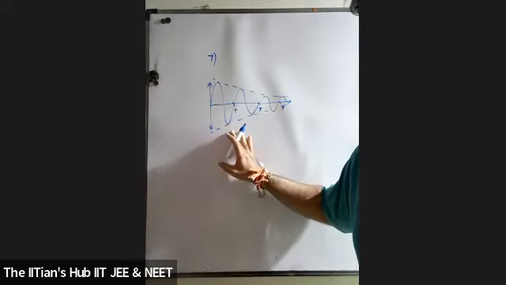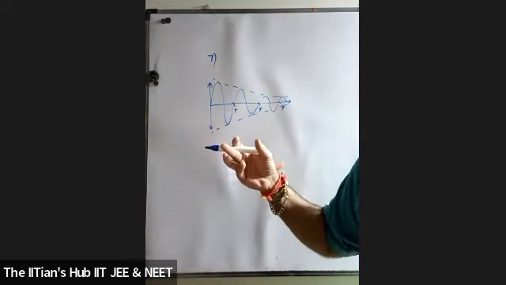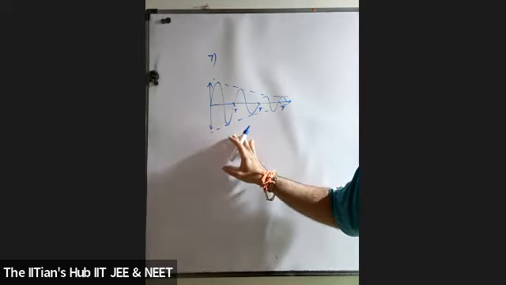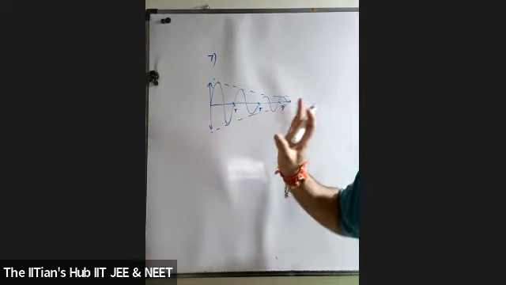Such motions are called damped motions. ये किसकी वजह से होता है? Because of the weight of the bob, the frictional forces, the tension in the string. ये सारे resistive forces हैं जो bob को rest पे लेके आते हैं. So what are damped oscillations? Damped oscillations are those periodic oscillations with decreasing amplitude.